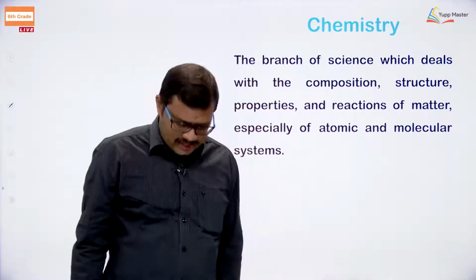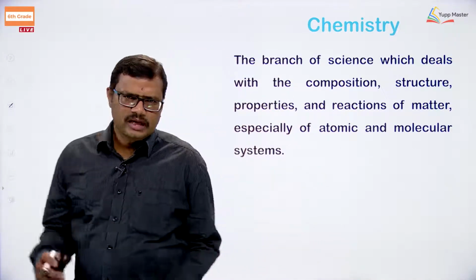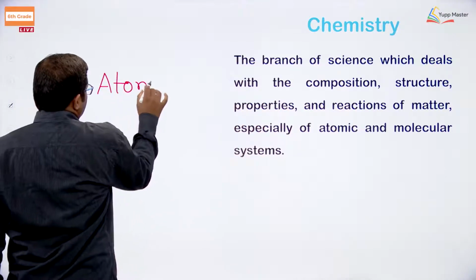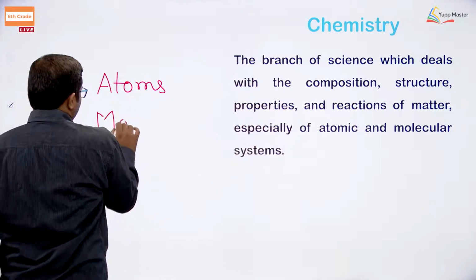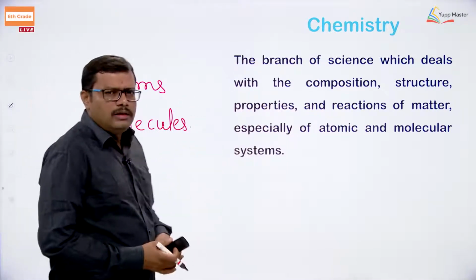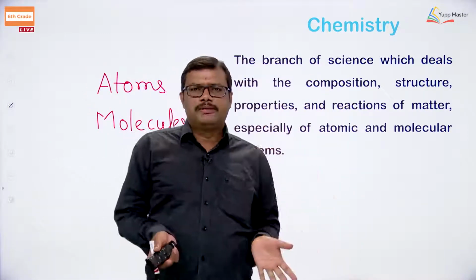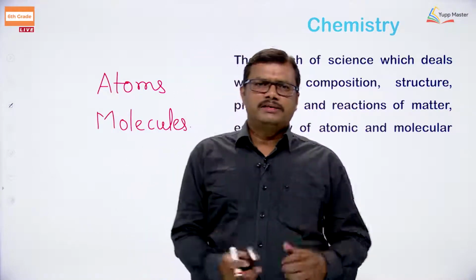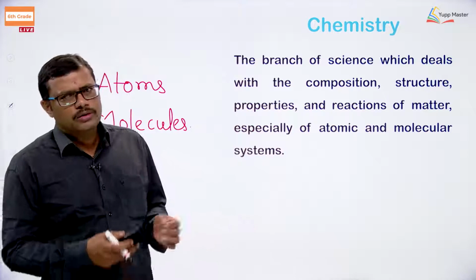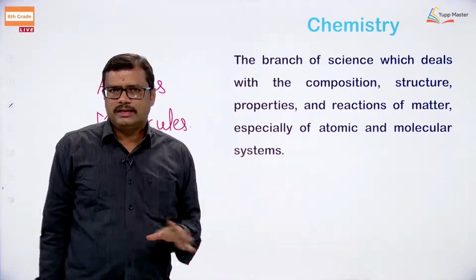Then what exactly is chemistry? How can we define chemistry? Simply I can say that it is a branch of science which deals with atoms and molecules. Of course, this is a very big definition given according to the textbook. In simple terms, chemistry is a branch of science which deals with atoms and molecules. So, atoms and molecules is what we are going to learn in chemistry.